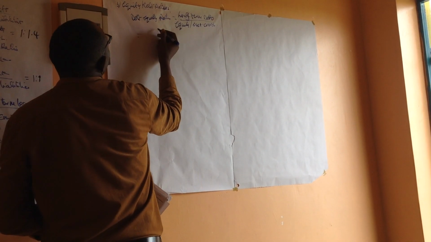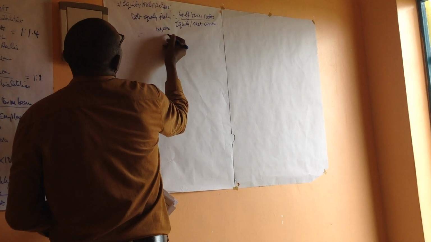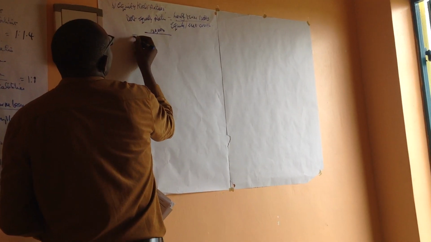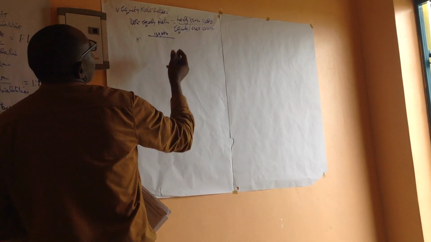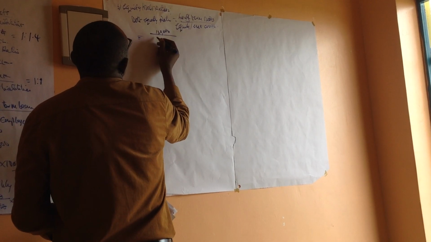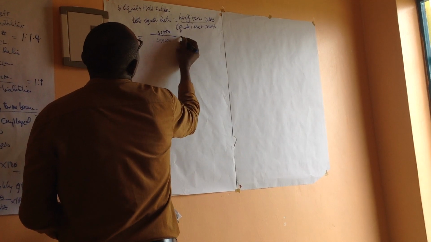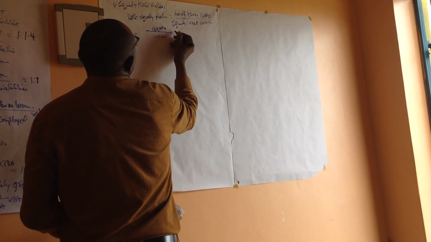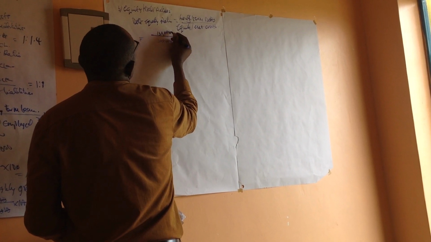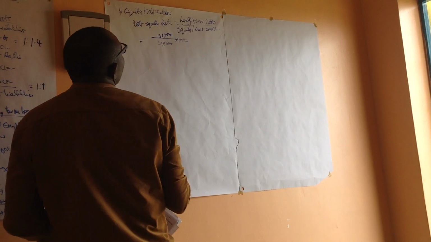So if our long-term liability is like 150,000, and then we divide it by the owner's equity, which may be 500,000, then times 100, that gives us the ratio.